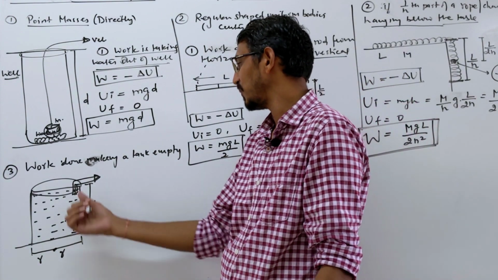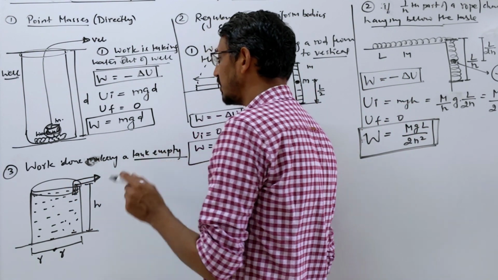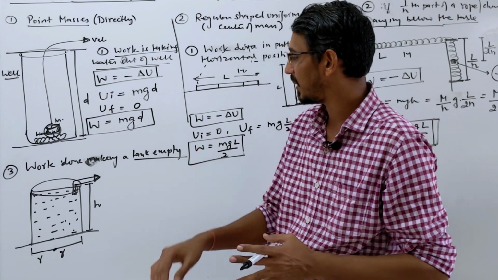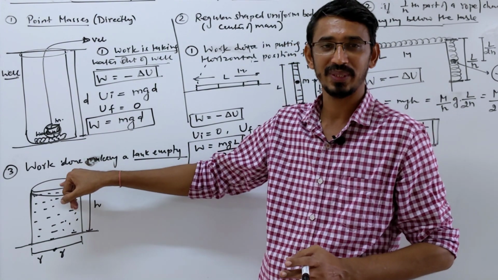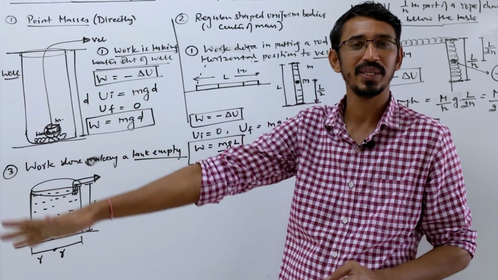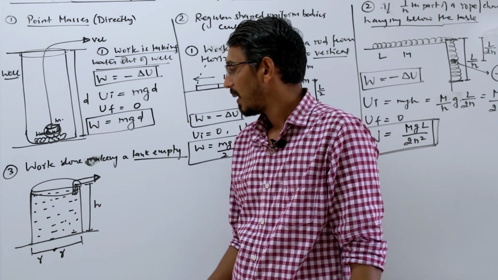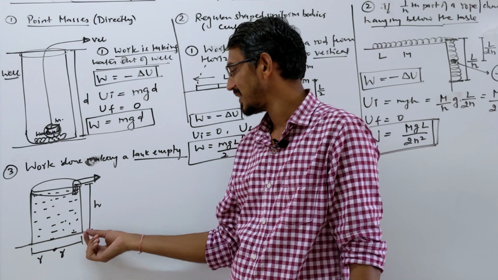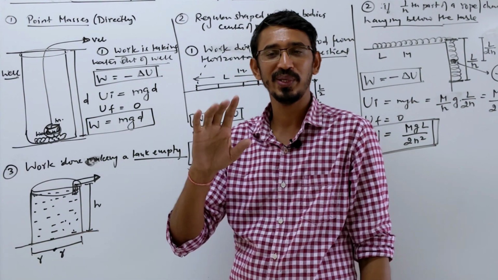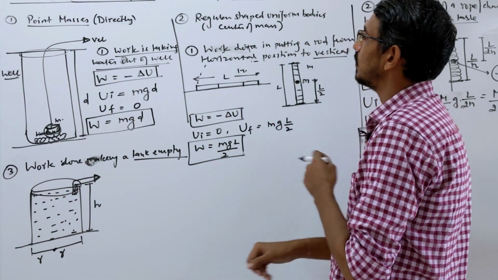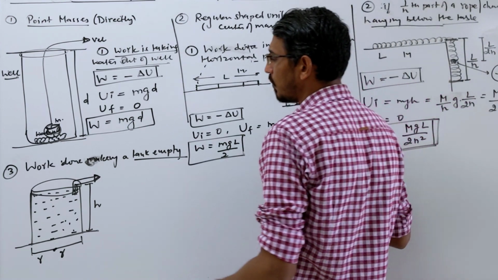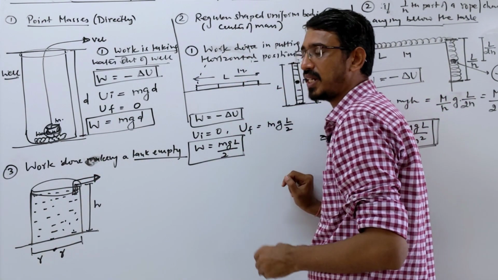Okay. So you want to make the tank empty. How much work do we have to do? And how are we making it empty? We are taking water from the top. Keep in mind, we have a tube or pump or something. Okay. So you want to make it empty. How much work are we doing? And you can make it empty, as I said, by making a hole here. But we are not doing that. Okay. We are doing it like this. So listen carefully. When you want to make it empty, what things are changing?